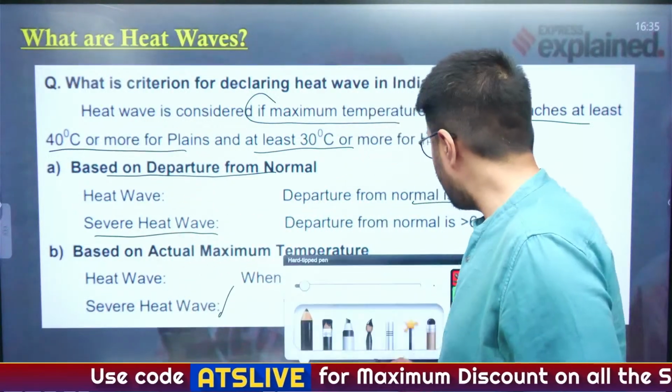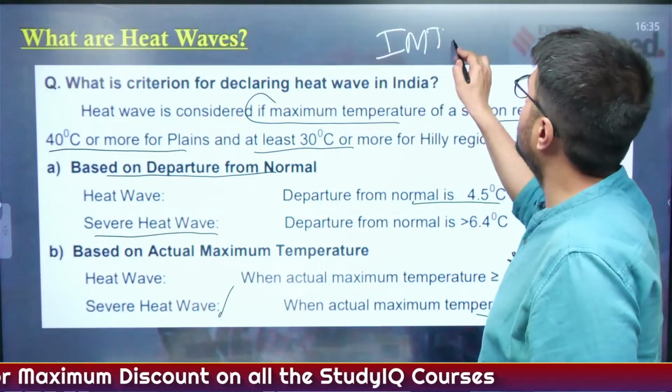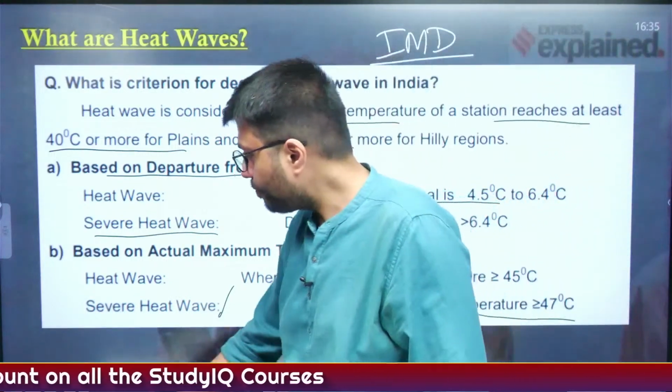Which organization classifies it as a heat wave? That is the Indian Meteorological Department, IMD.